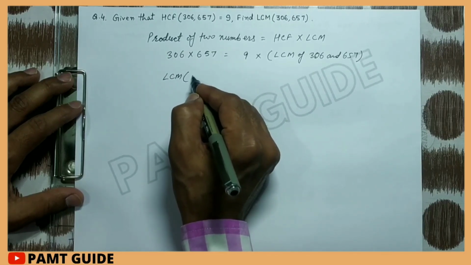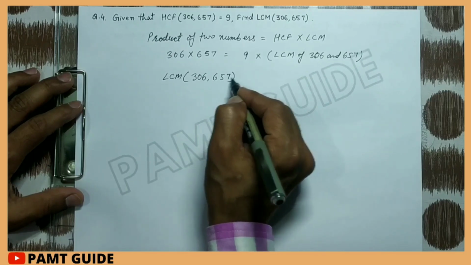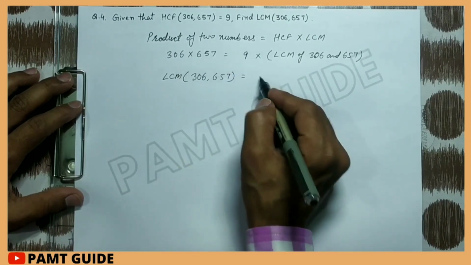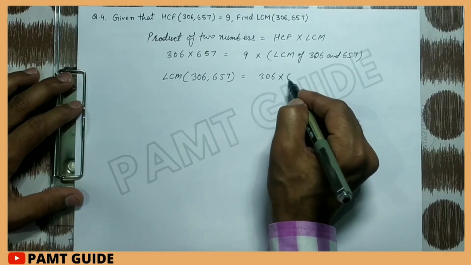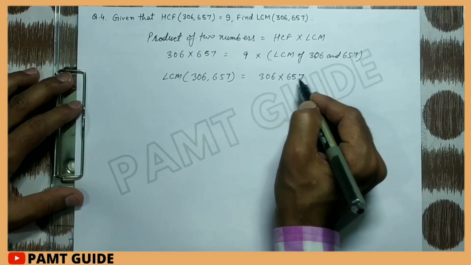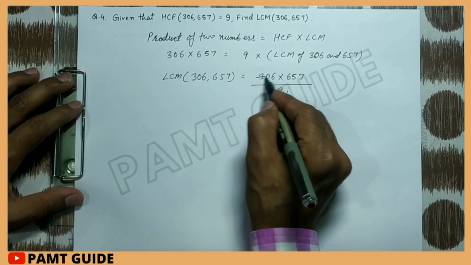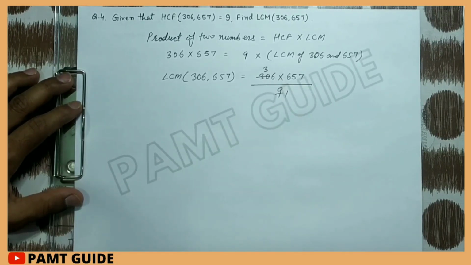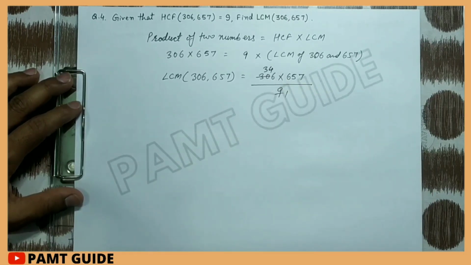LCM of 306 and 657. Then 9 will divide the product of 306 and 657. 9 ones are 9, 9 threes are 27, and 9 fours are 36.